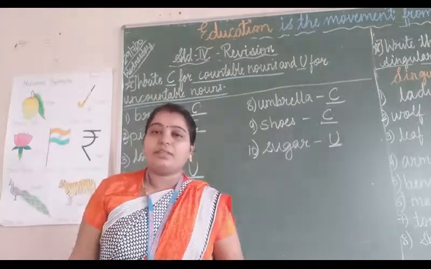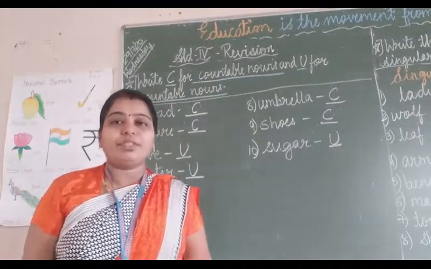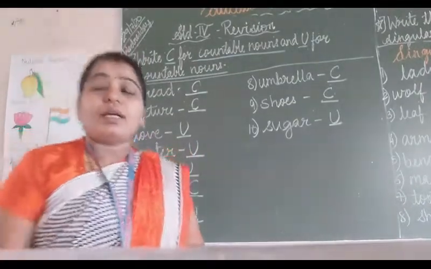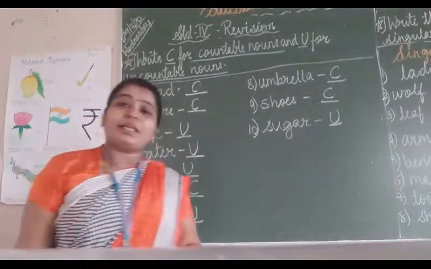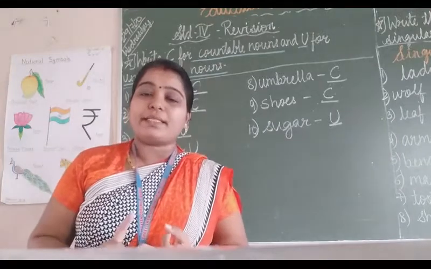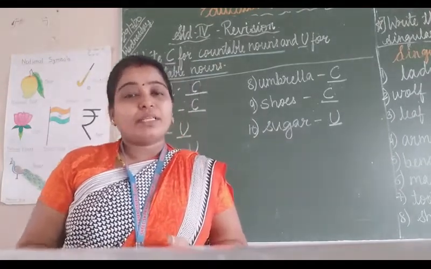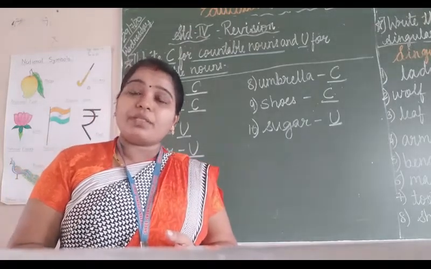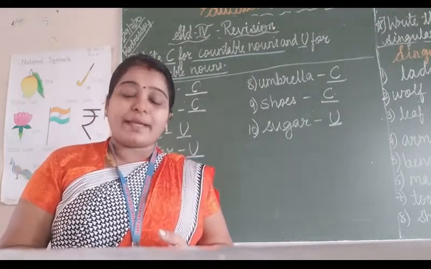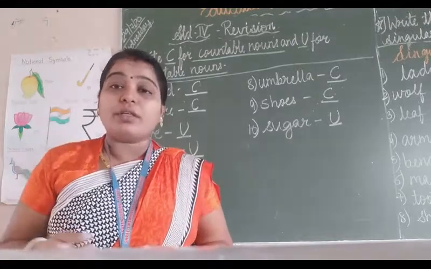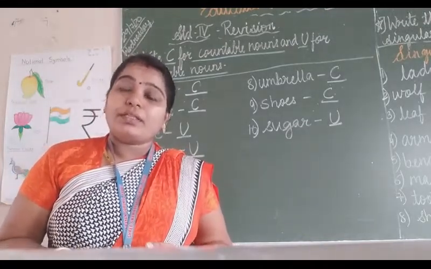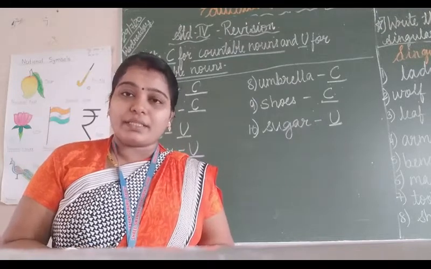Okay students, now this is the last question of our revision, that is countable and uncountable noun. Countable noun means things which we can easily count, like book, pencil, pen, eraser. These are the things which we can easily count. And uncountable noun means the things which we can't count, like hair, salt, sugar, oil, water, petrol. They are the things which we can't count easily.